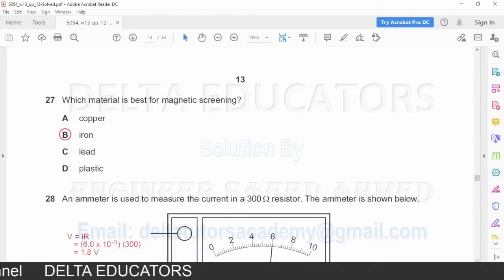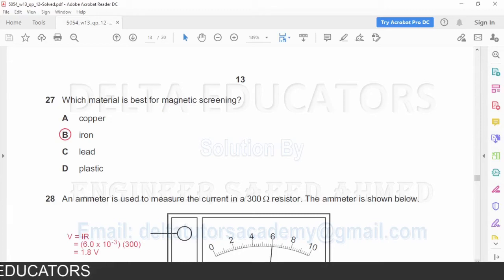Question number 27. Which material is best for magnetic screening? For magnetic screening, we use iron because iron is a magnetic material. Normally, we keep our delicate electrical instruments inside an iron box. Why do we keep them inside the iron box?